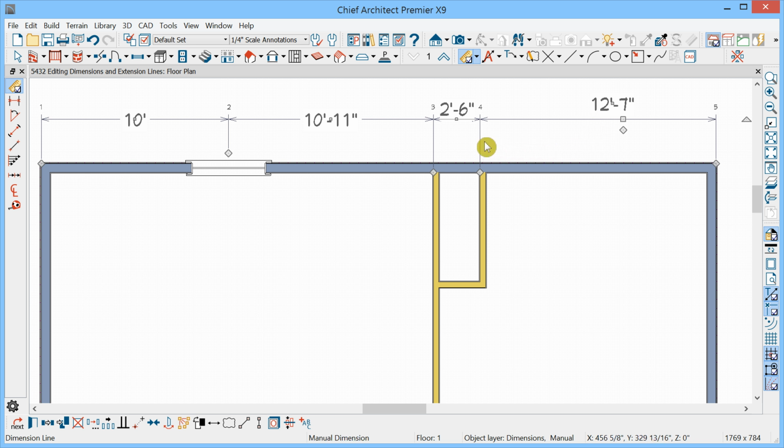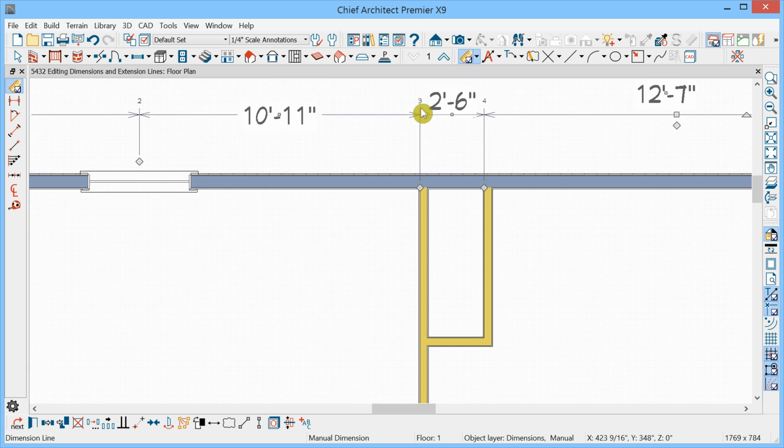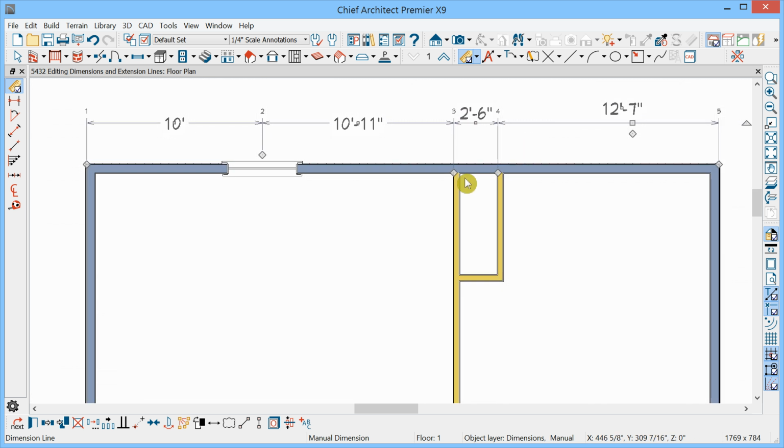Notice also that each extension is numbered, and each extension has a diamond-shaped handle at its end. And you can adjust the extensions. Notice I place the cursor over this one. I get a two-way arrow, and I can drag left or right. And if I move down along the wall, I'll start getting snaps. And when I get a snap that I can extend an extension to, I'll see the feedback. So there, I've moved this one to there. I'll now move it back to the center or over to this side.